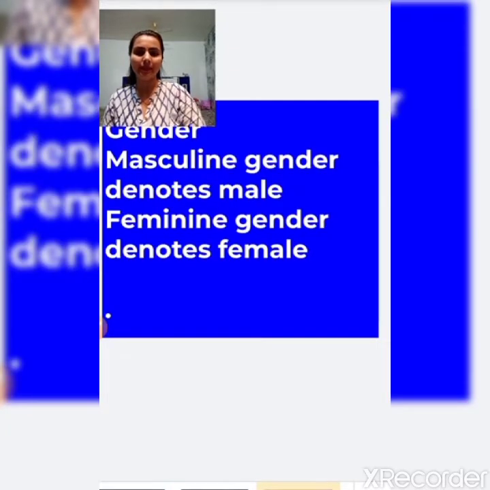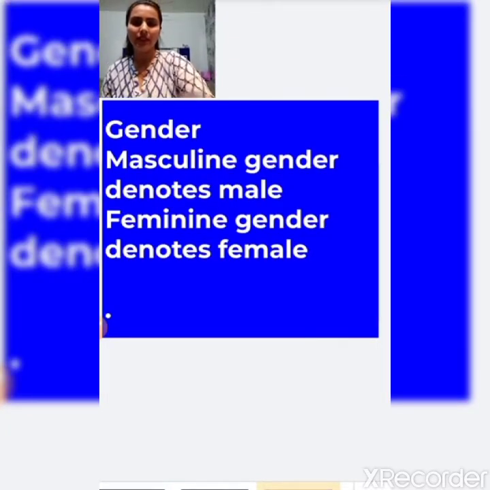See here, gender, masculine gender. As I told you, masculine gender denotes male and feminine gender denotes female. All the males, either humans, animals, or anything which is male, all come under masculine gender.